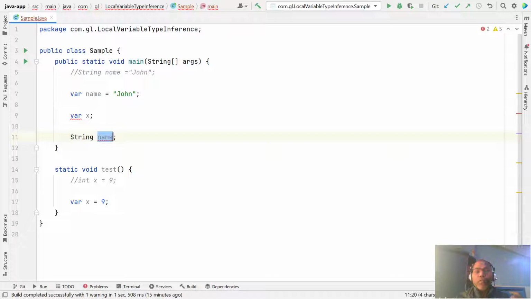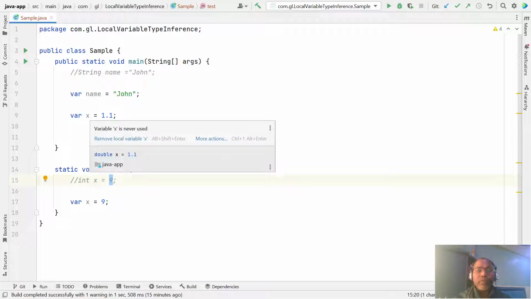Before using it, it must be initialized. Similarly, here you must put some value, like 1.1. Now our compiler is able to identify that x is of type 1.1, by default a double. So whatever value you initialize your variable with, from the right-hand value our compiler figures out what the data type is for this variable.